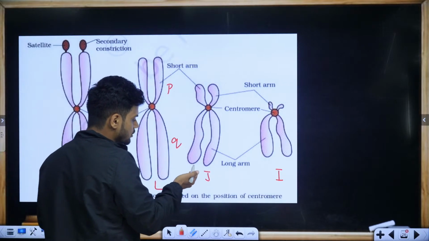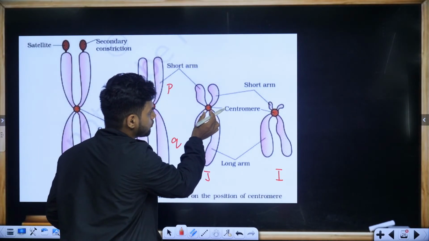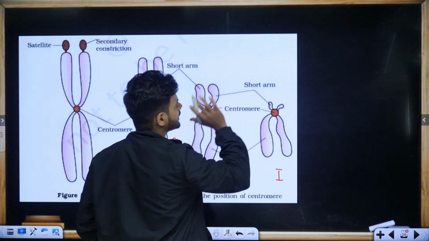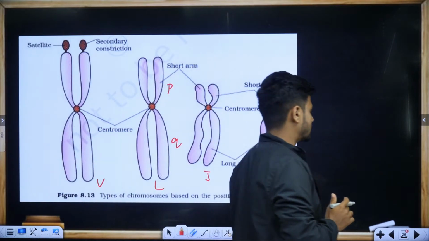Now, in the case of acrocentric, the centromere is almost going towards the terminal. In telocentric, it is fully terminal. Very easy.